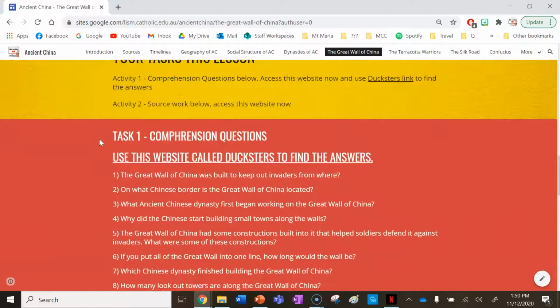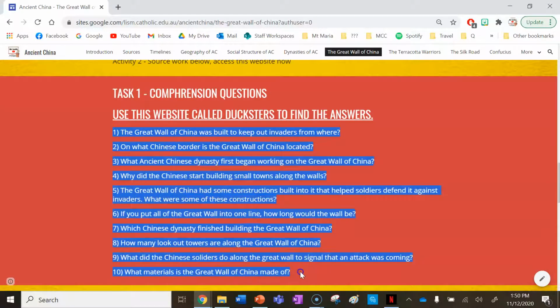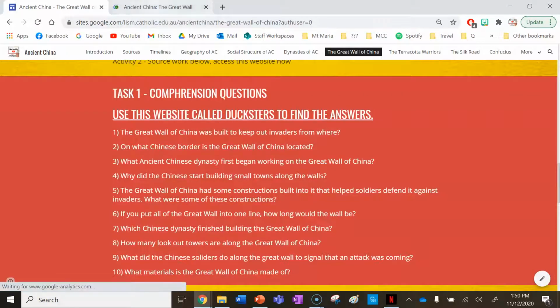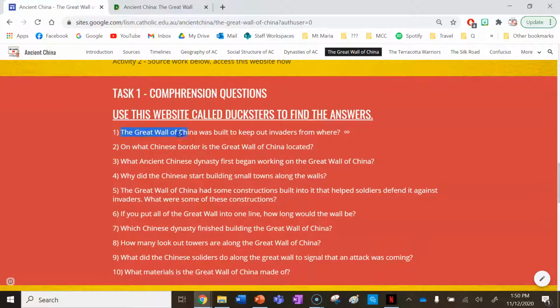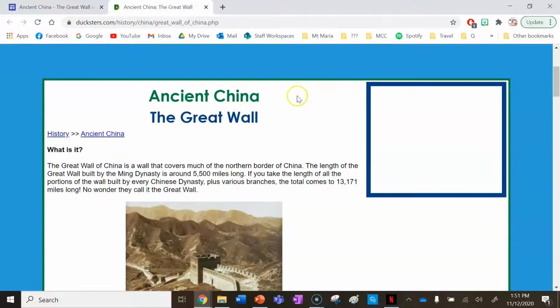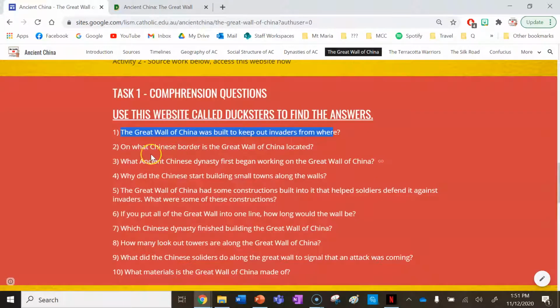You have 2 tasks this lesson. Task 1 is comprehension questions on the Great Wall of China. You have 10 questions here to answer in your books, and you can find the answers by clicking on the Ducksters link here. A really handy tip is to use Control F in this website here. Let's say I'm looking for: the Great Wall of China was built to keep out invaders from where. I can press Control F on my keyboard and type in invaders, and it'll take me directly to the answer. Invaders like the Mongols. So that would be my answer for the first one.